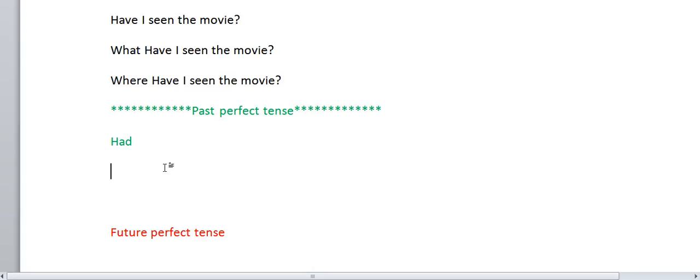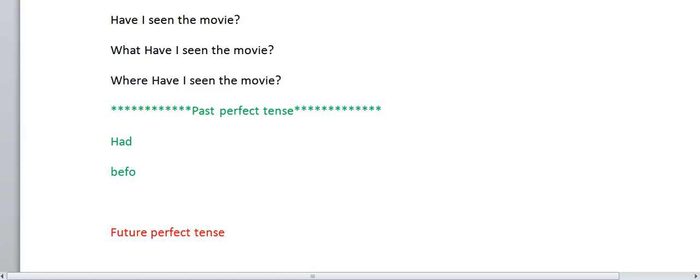Here also you have to use had, the past perfect form. Suppose there are two past actions which happen one after another. The action which happens first, we write first.